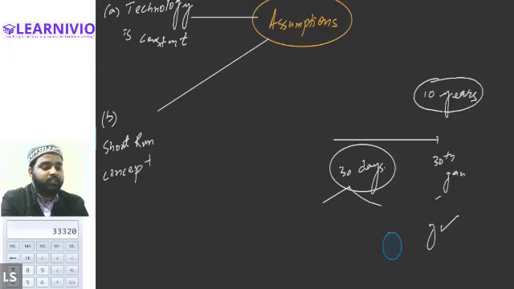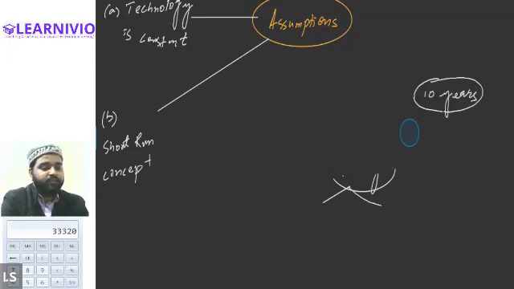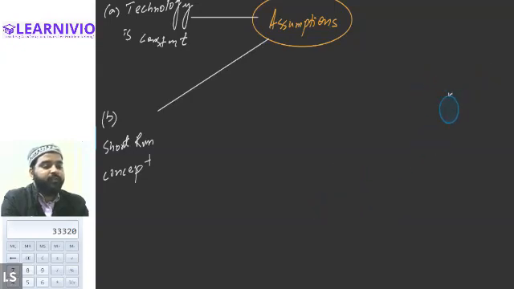So therefore, in the long run, we assume that everything which is fixed in the short run will become variable in the long run. Is it clear? Yes, sir.